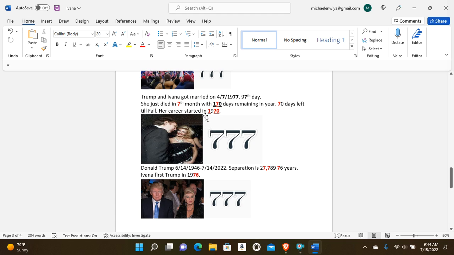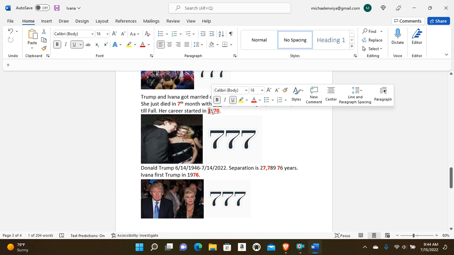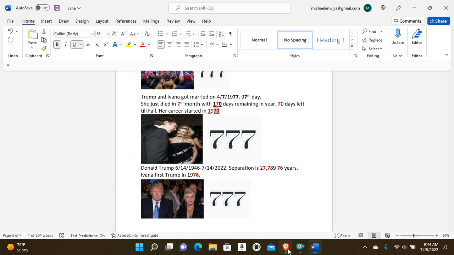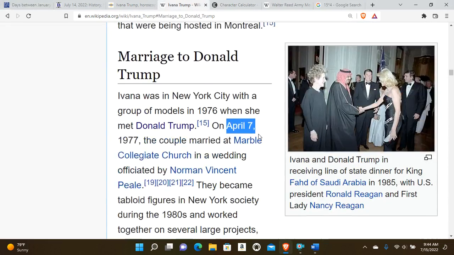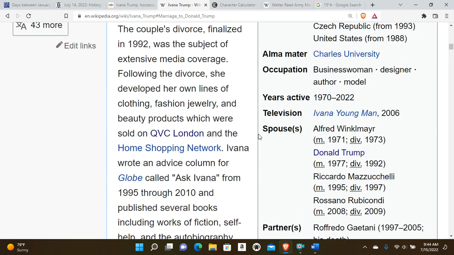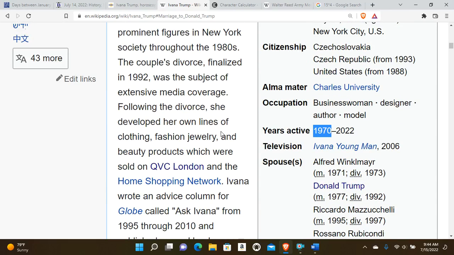She just died in the 7th month with 170 days remaining in the year, with 70 days left till fall, and her career just magically started in a year containing the amount of days remaining in the year that she died, 170. There it is.